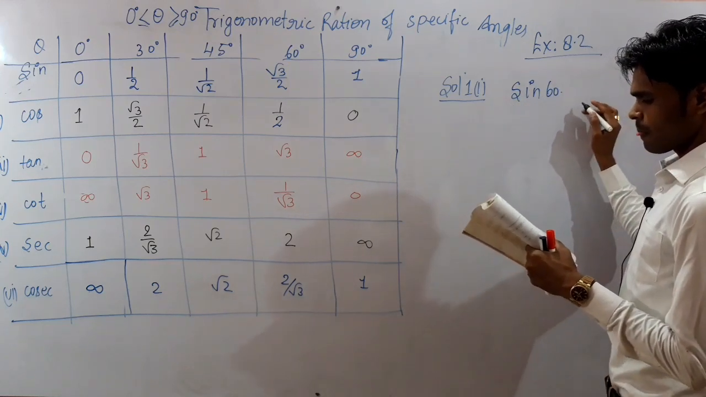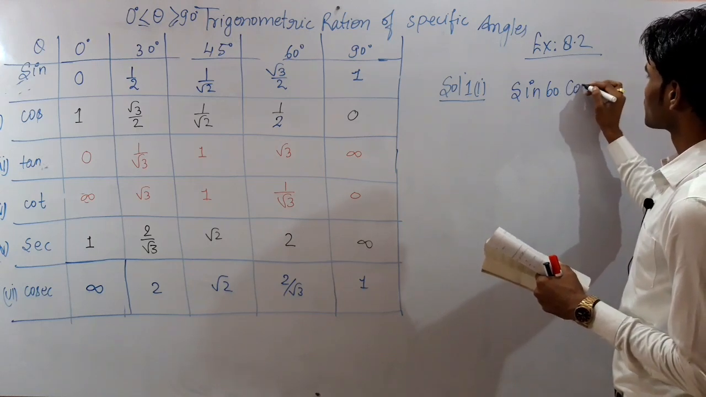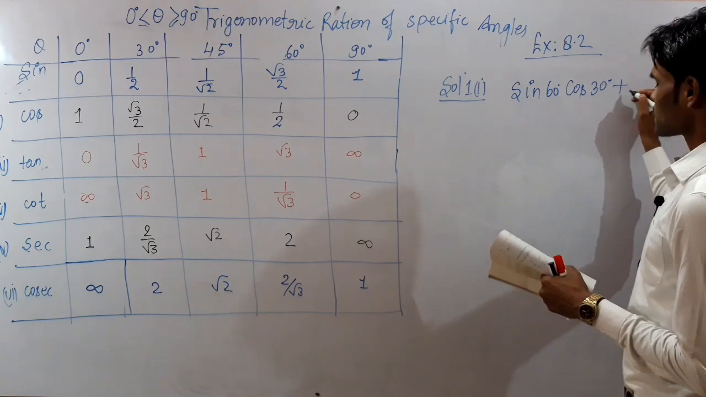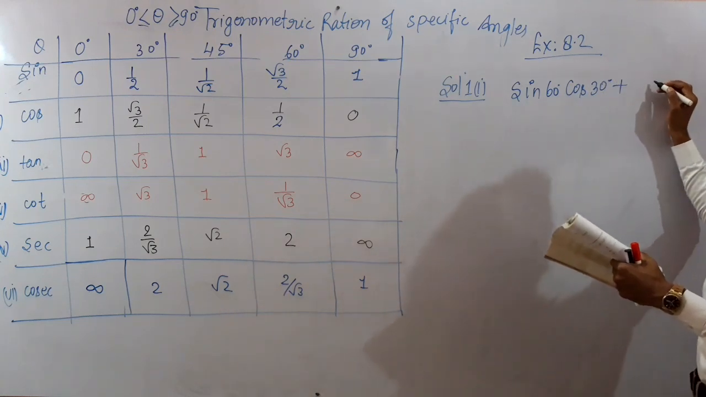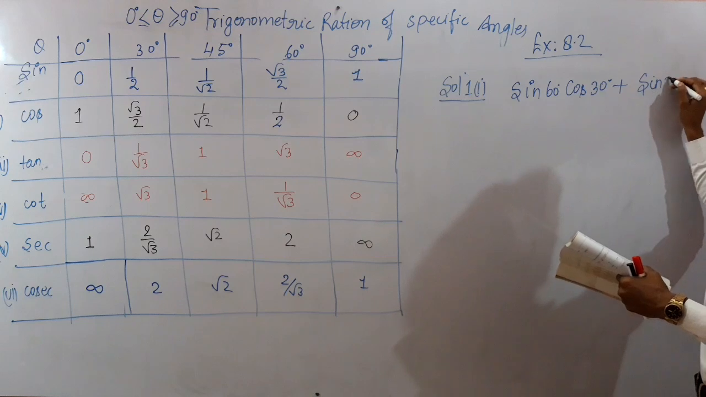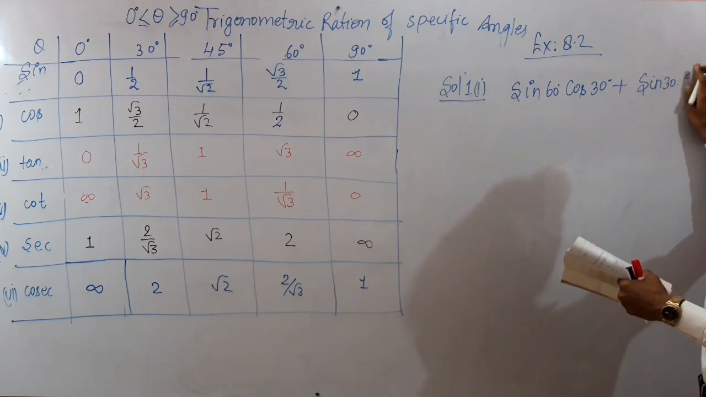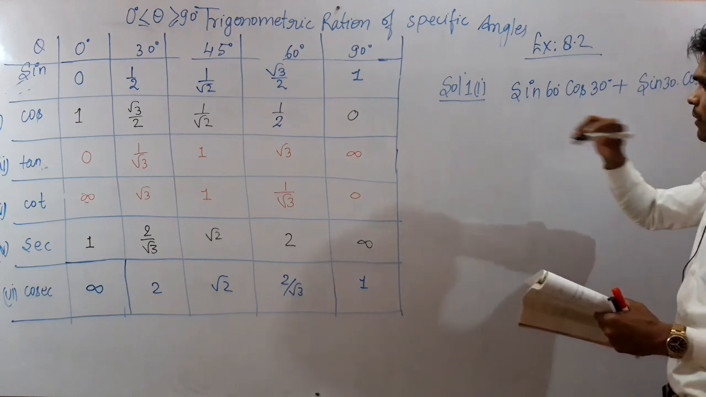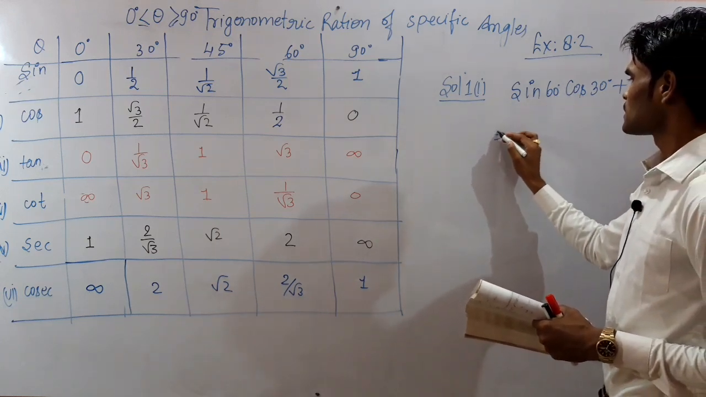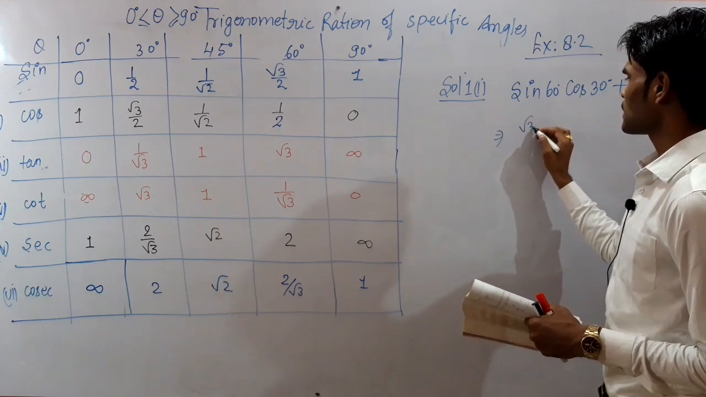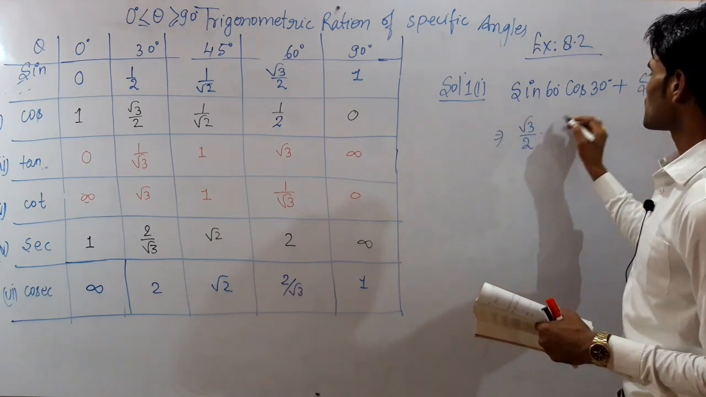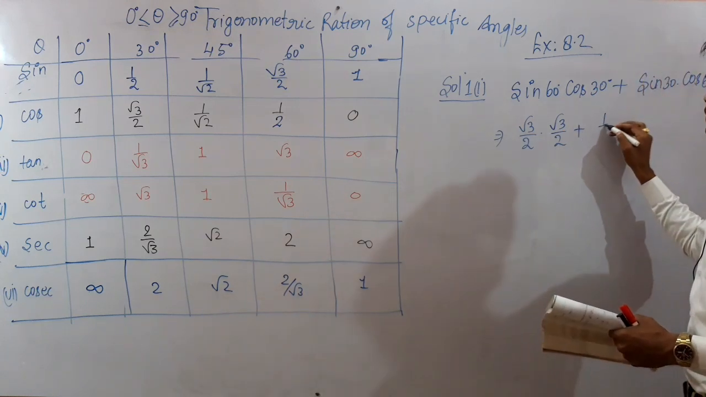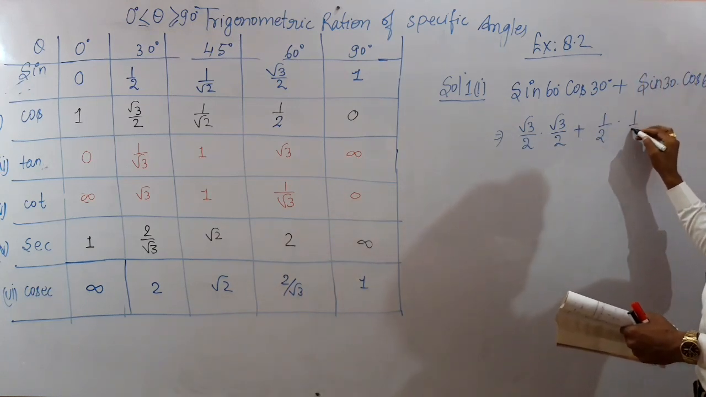plus sin 30 cos 60. So from the table you can put the value. Sin 60 is under root 3 by 2 into cos 30 is under root 3 by 2 again, plus sin 30 is 1 by 2 and cos 60 is 1 by 2.